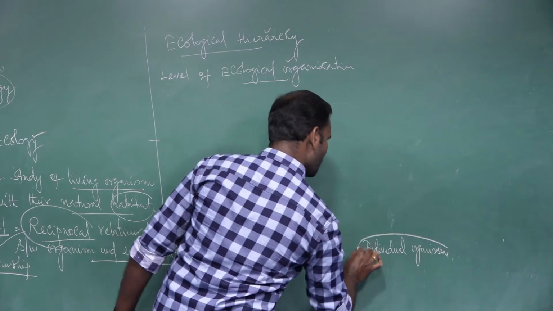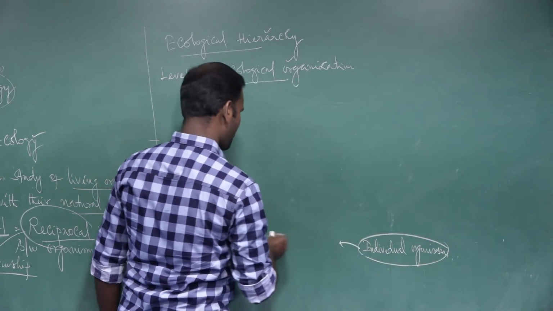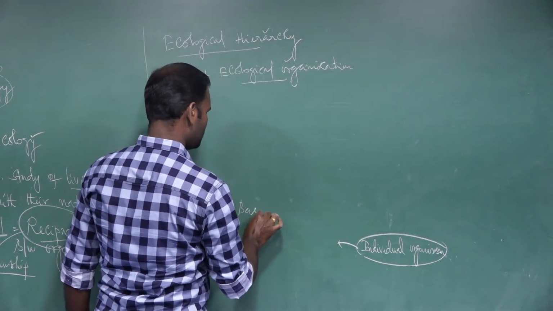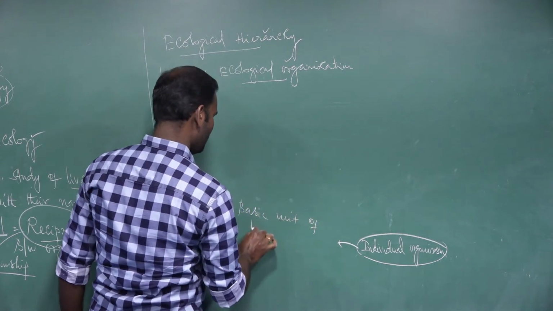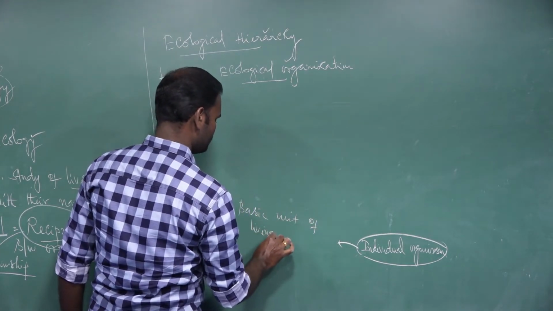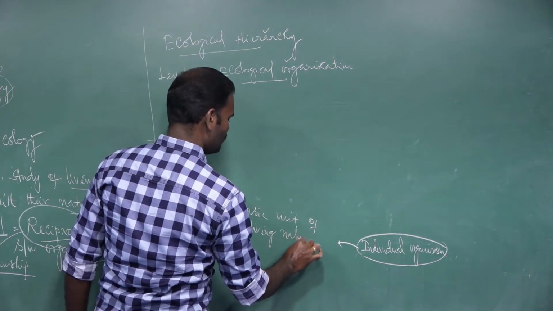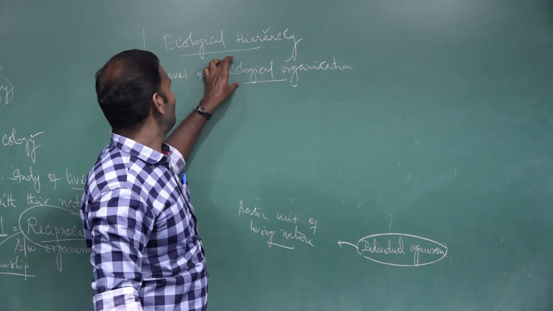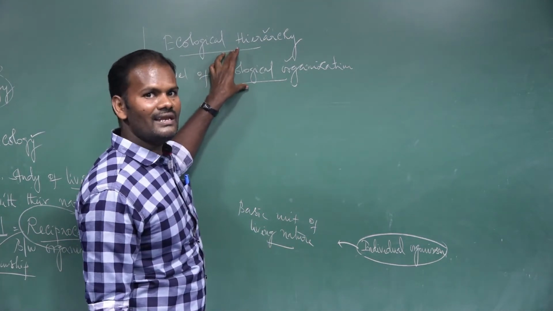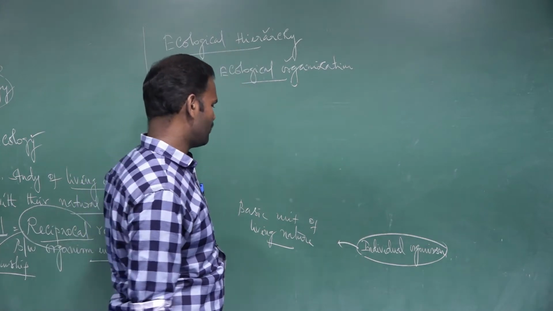The individual organism is the basic unit of living nature. It is also the basic unit of the ecological level of organization, or ecological hierarchy.